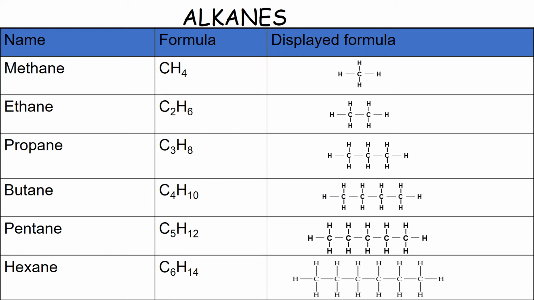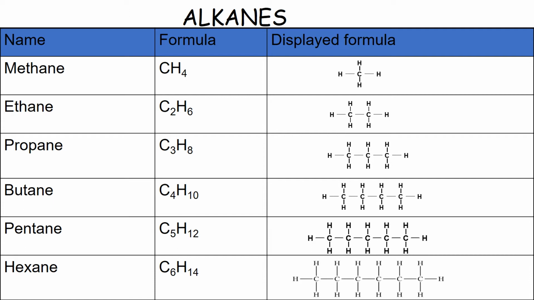Okay, so let's have a look at the structure of alkanes. Now, you will be expected to be able to draw all of the alkanes up to the alkane with 10 carbons, which is known as decane. So for now, we're just going to concentrate on the first 6. So the smallest and simplest alkane is called methane. Its chemical formula is CH4, and you can see it's got a single carbon atom and it has 4 hydrogen bonds coming off it. Now, those bonds are covalently bonded and it is a single bond.